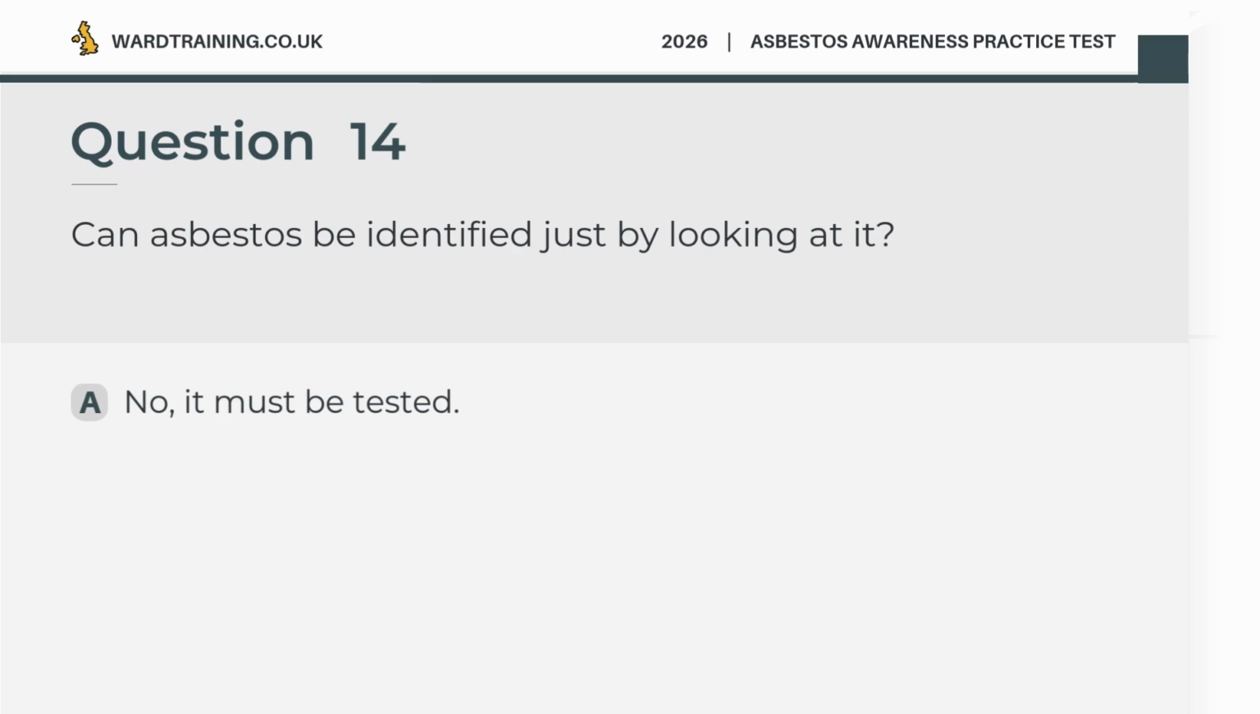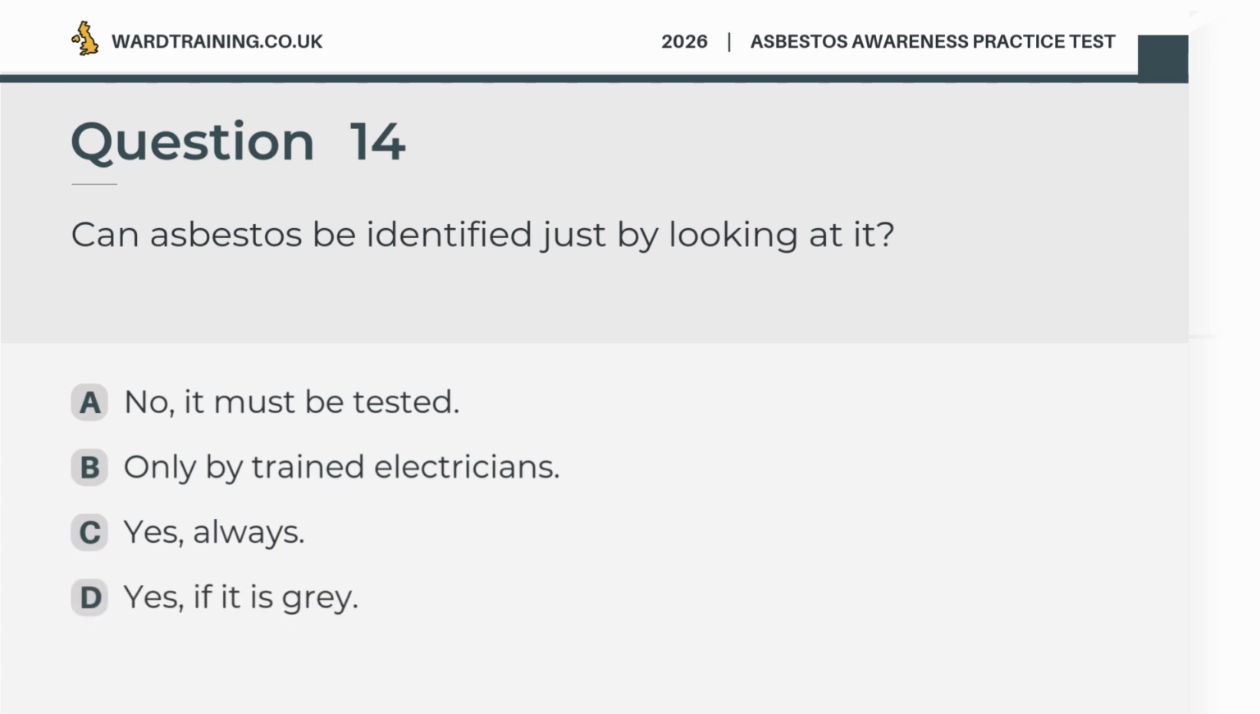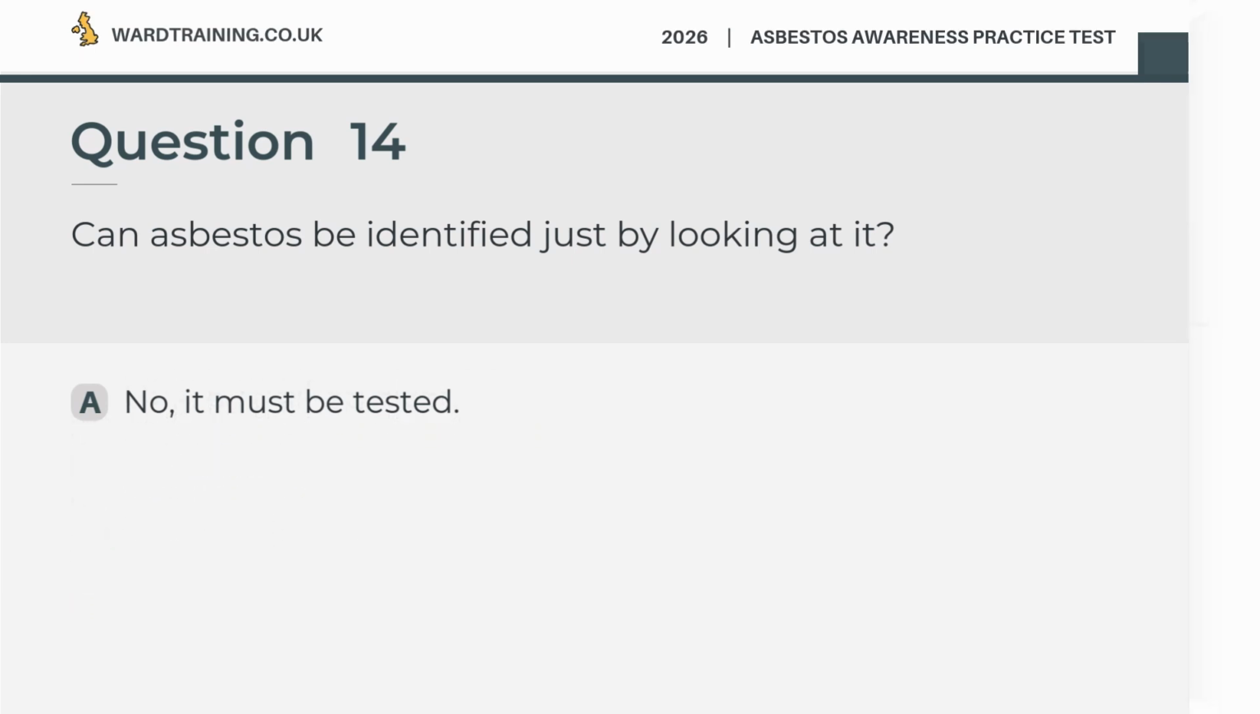Question 14. Can asbestos be identified just by looking at it? A. No, it must be tested. B. Only by trained electricians. C. Yes, always. D. Yes, if it is grey. The correct answer is A. No, it must be tested.